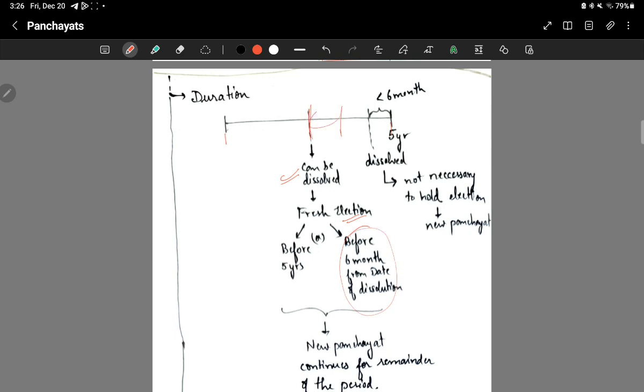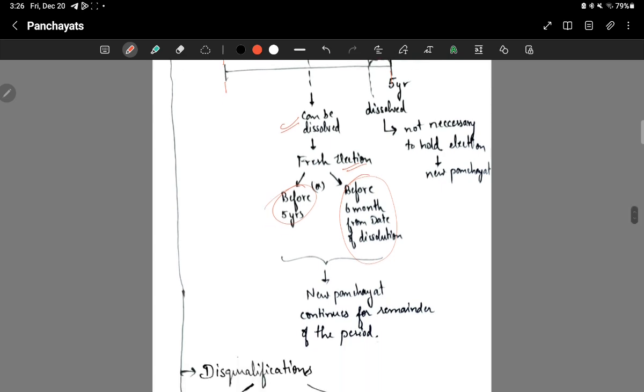Now, if the tenure of the Panchayati Raj institution is about to end, they have to conduct the election before the 5 years are over, not after.